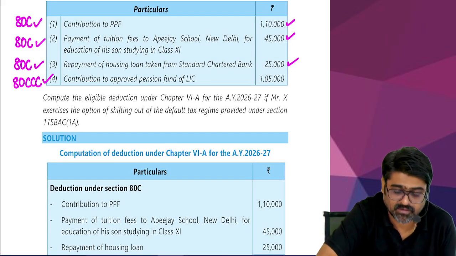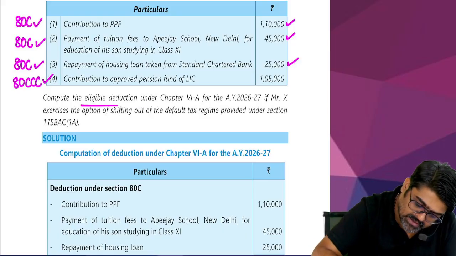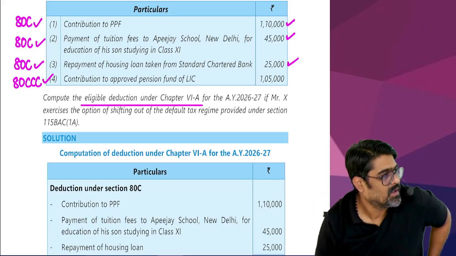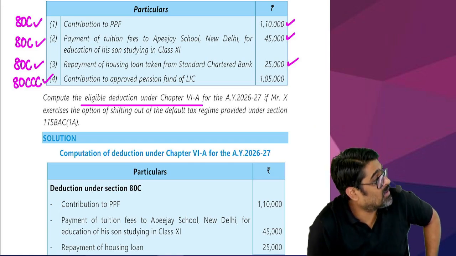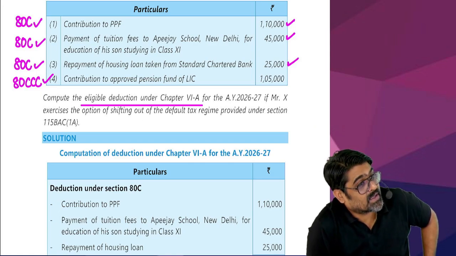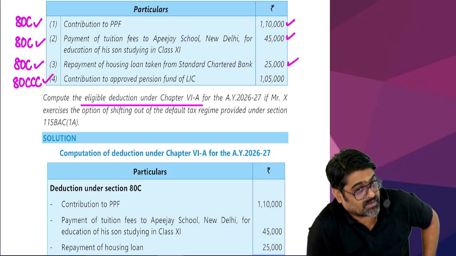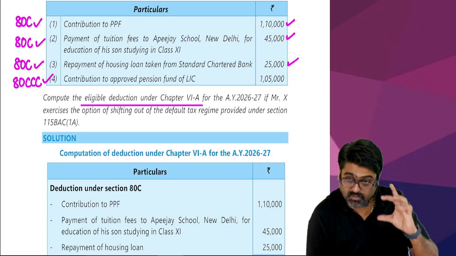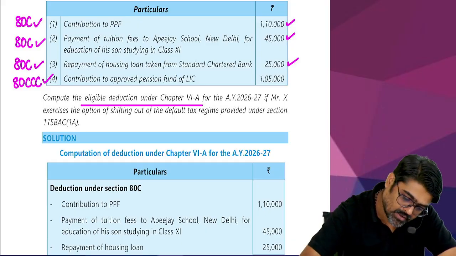Yes or no? Now compute the eligible deduction under Chapter 6A. They are telling you to calculate 80C? No. They are telling you to calculate 80CCC? No. Total deduction under Chapter 6A, 80C plus 80CCC, whatever deductions are there, what will be the total? Okay, no?